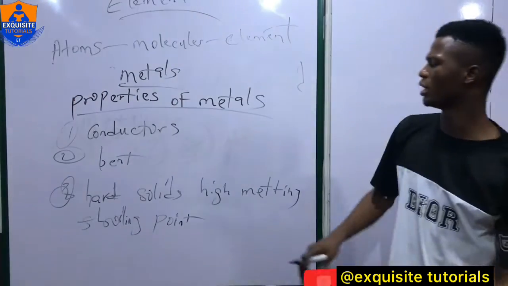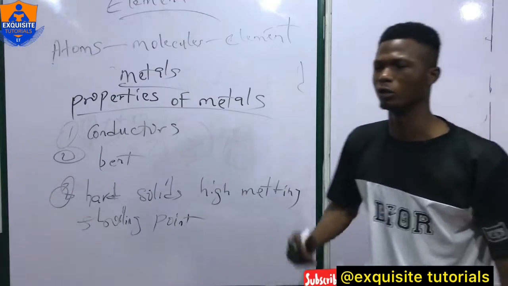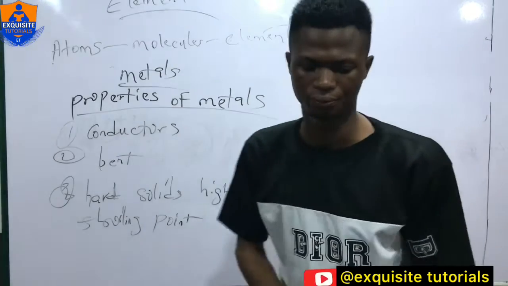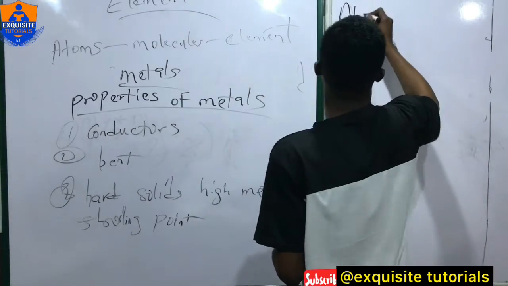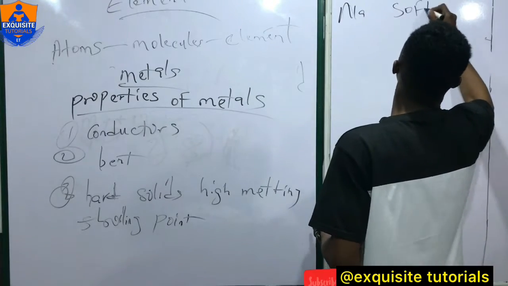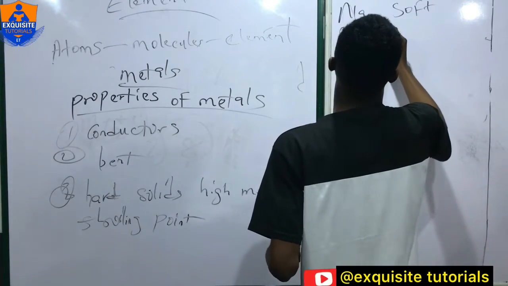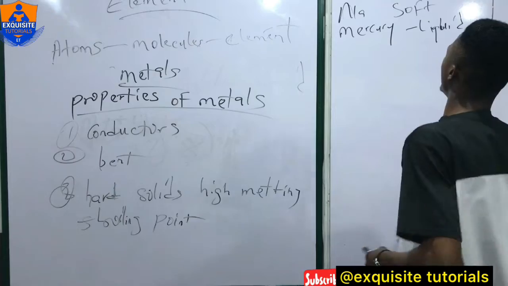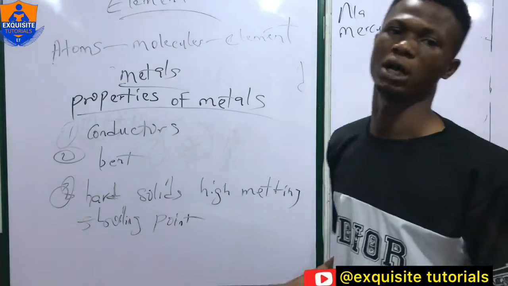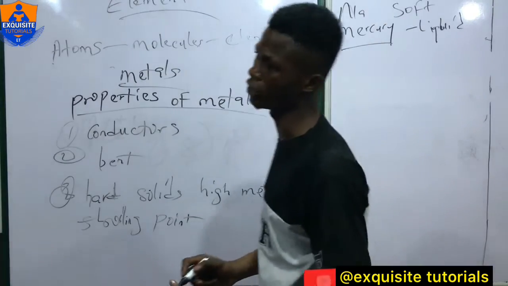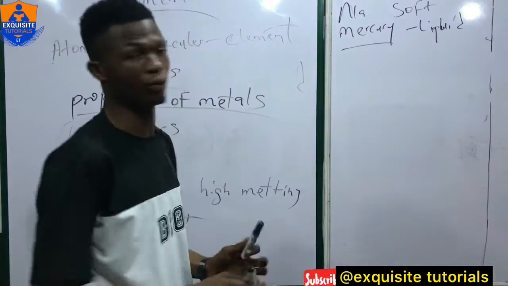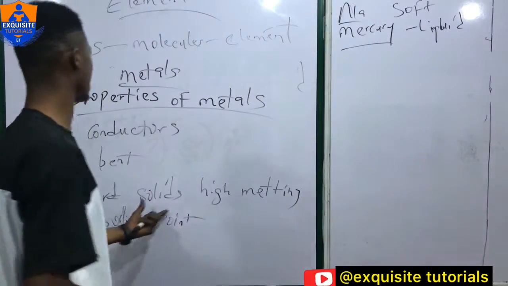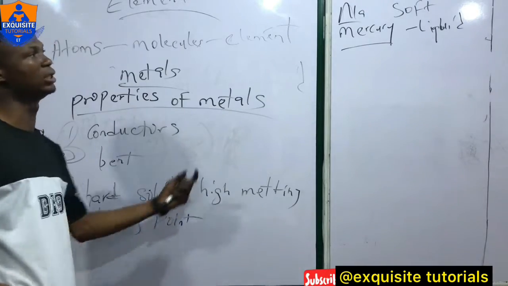We made you understand that metals are hard solids with high melting and boiling point, except sodium, which is soft, and mercury, which is liquid. So when you are asked, what is the only metal which is in liquid form? Your answer is mercury. And what is the metal which is soft and not hard? Your answer is sodium.